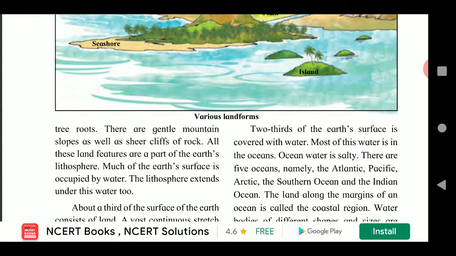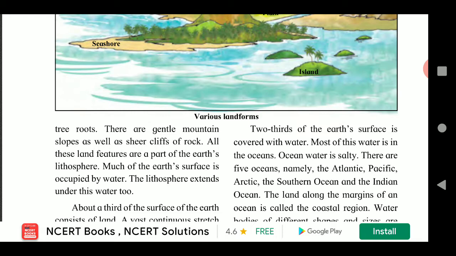The land along the margin of an ocean is called the coastal region. What is meant by coastal region? The land along the margin of an ocean is called the coastal region. Coastal region means what? Kinar patti. Water bodies of different shapes and size are formed along the coast.